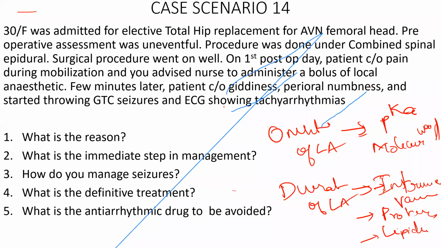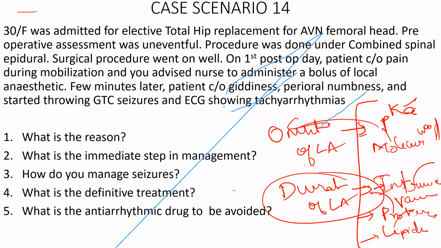So these 5 factors are called the physiochemical properties of local anesthetic. Of these, pKa and molecular weight will determine the onset. The intrinsic vasoconstrictor ability, protein binding of the drug, and lipid solubility will affect the duration of local anesthetic. These 5 factors will determine whether the drug is going to act fast, act longer, or act for a shorter duration. Yes, sir. Thank you, sir.